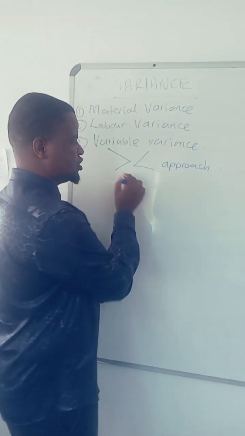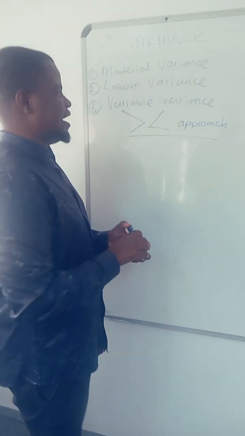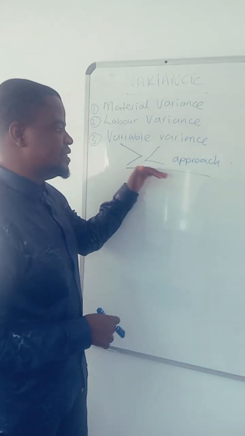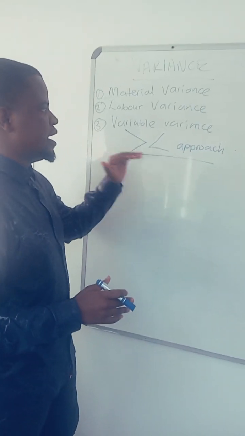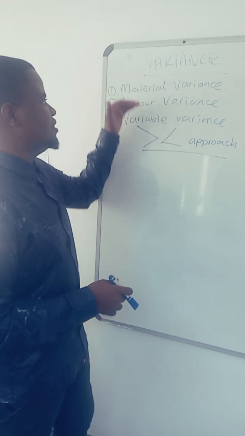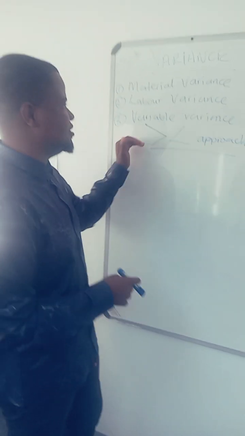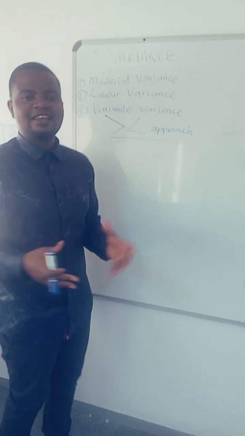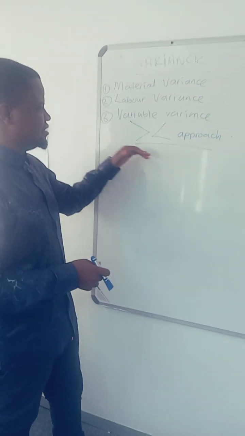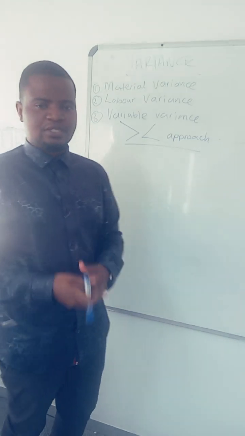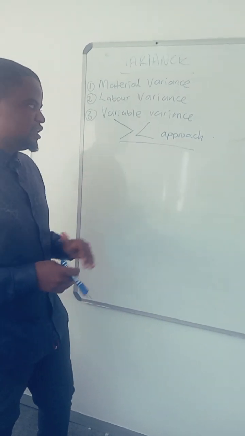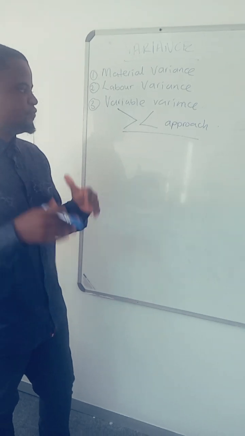So this is my approach. My approach is called the greater than and less than approach. It is there to remind you on the formulas to calculate the material variance, the labor variance, and the variable overhead variance. I can understand that everyone is curious what this approach is and how we can use it. So how do you use this approach? You want to formulate formulas.